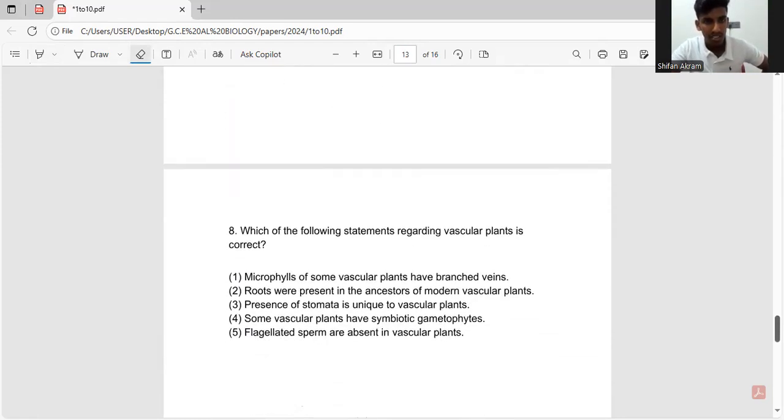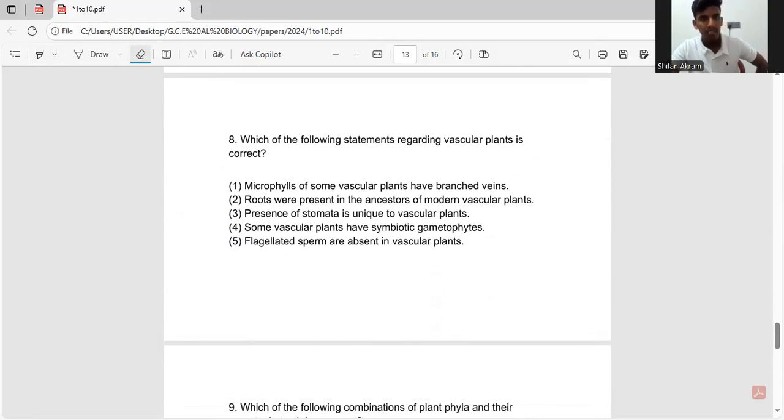So let's go to the eighth question. Which of the following statements regarding vascular plants is correct? Again, another question about plant physiology. The first answer suggests that microphylls of some vascular plants have branched veins. Vascular plants have xylem and phloem vessels, and they have roots and leaves.